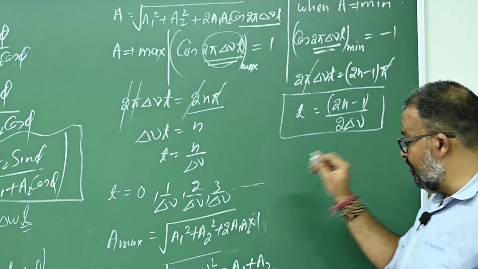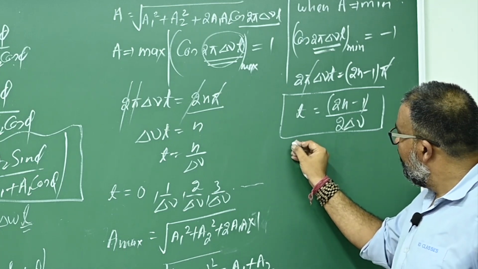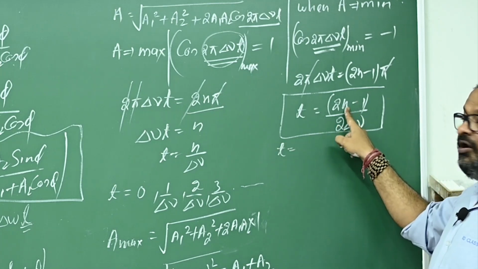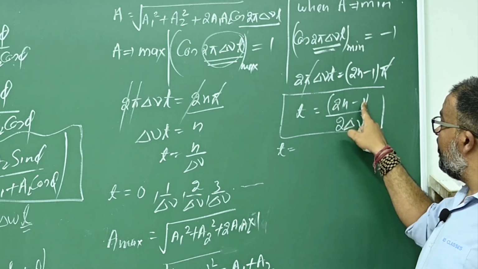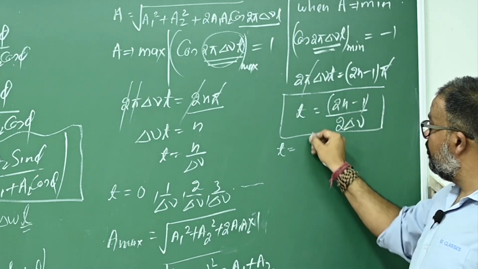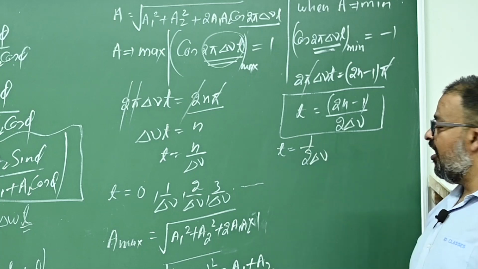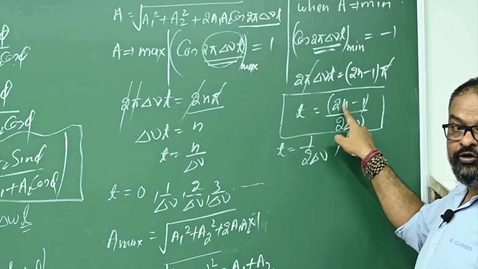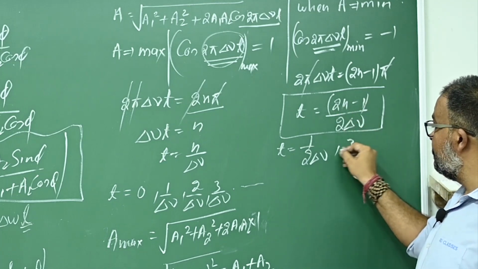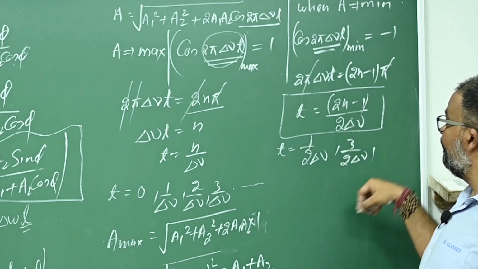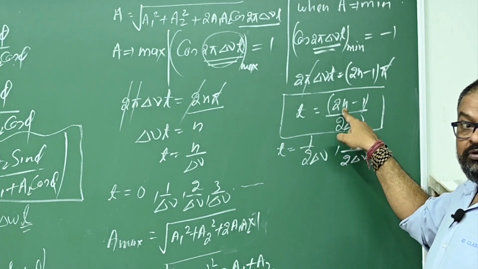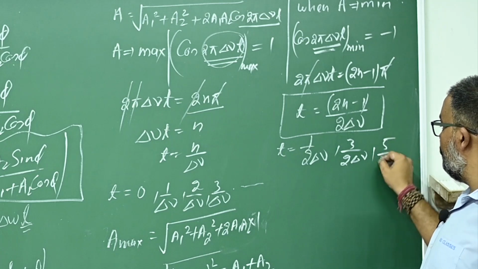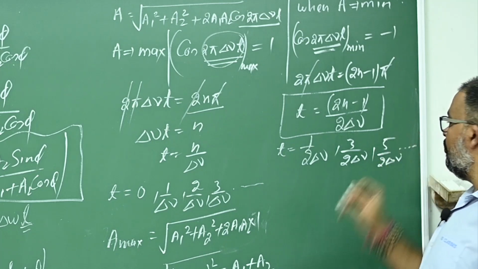minimum. And now listen, this time will be, when n equals 1, 2 into 1 is 2, 2 minus 1 is 1, so 1 upon 2 delta nu. At this time, the amplitude will be minimum. When n equals 2, 2 into 2 is 4, 4 minus 1 is 3, so this is 3 upon 2 delta nu. Now put n equals 3: 3 times 2 is 6, minus 1 is 5, so this is 5 upon 2 delta nu, and so on.